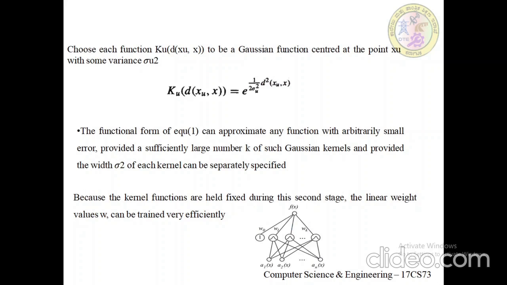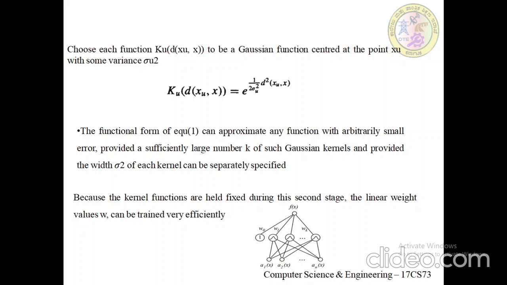In this case, each hidden unit produces an activation determined by a Gaussian function centered at some instance xu. Therefore its activation will be close to 0 unless the input x is very near to xu.